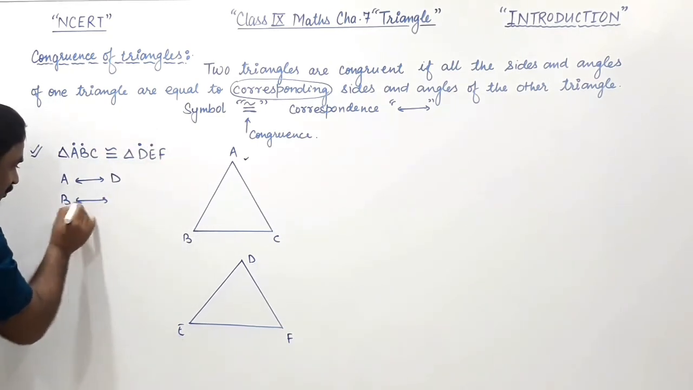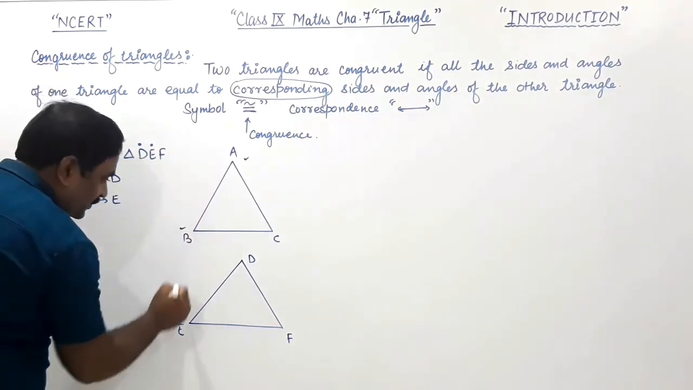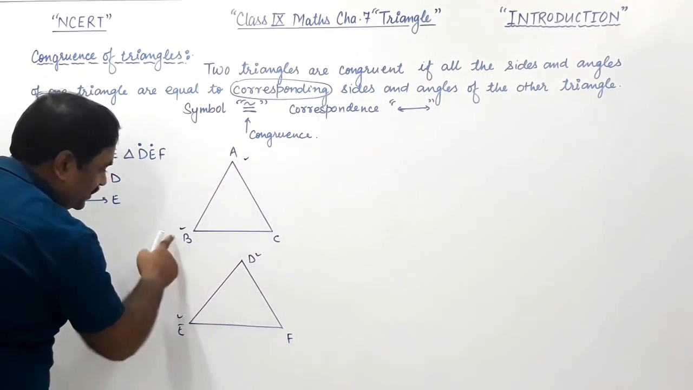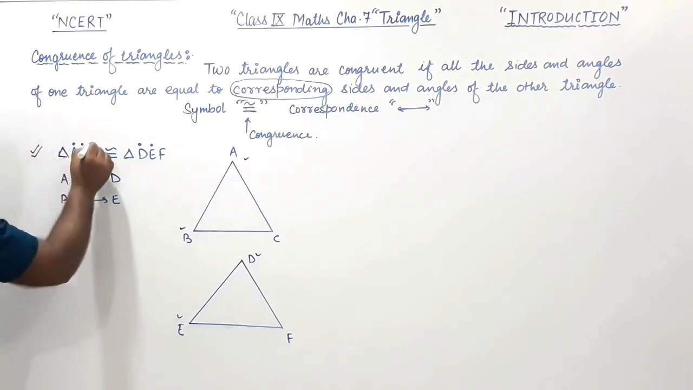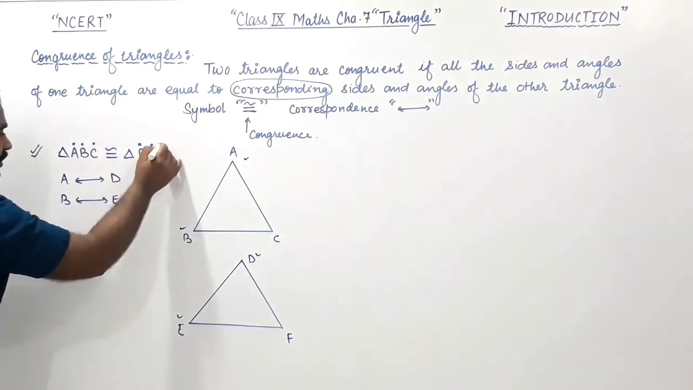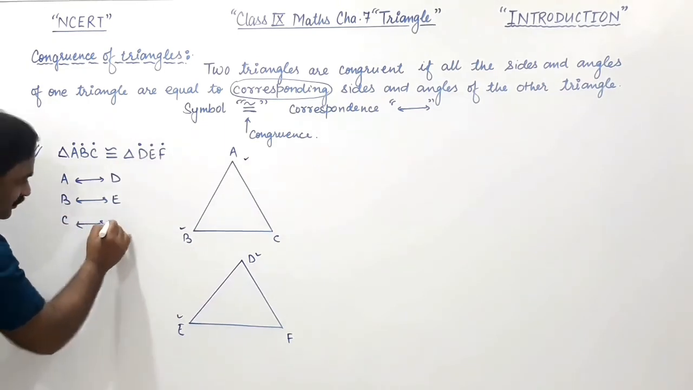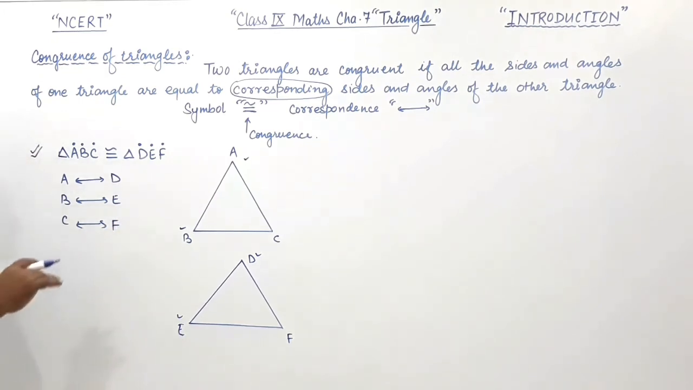B is correspondence to E. A is correspondence to D. B is correspondence to E. And vertex C is correspondence to vertex F. These are the vertices which are correspondence.